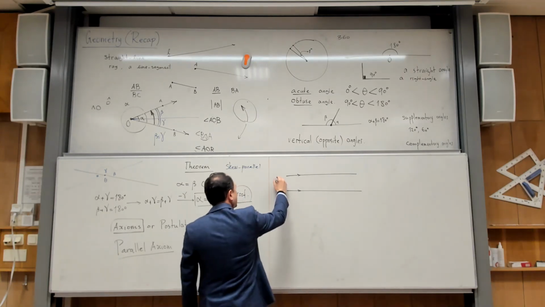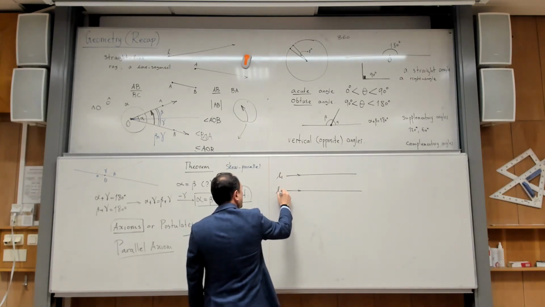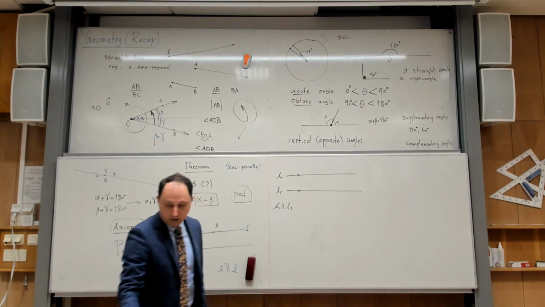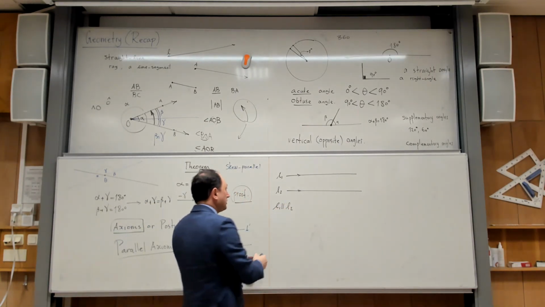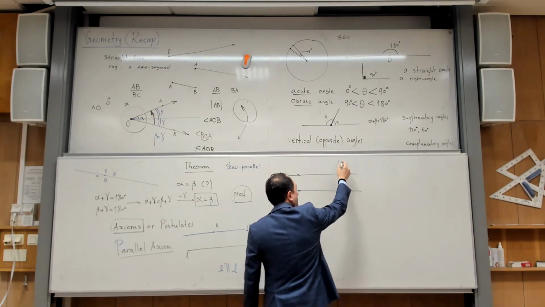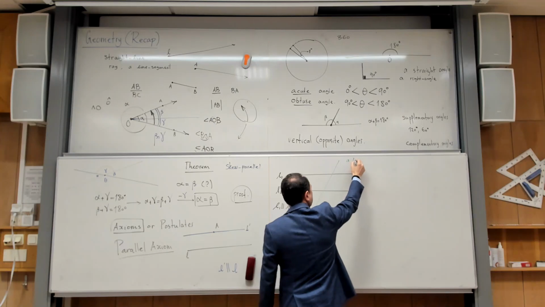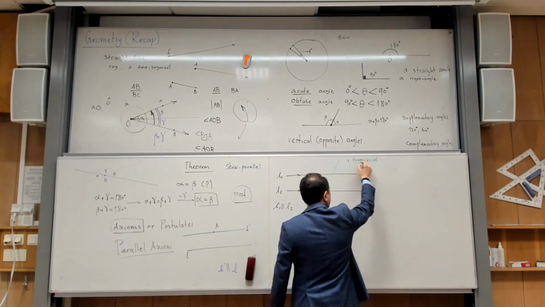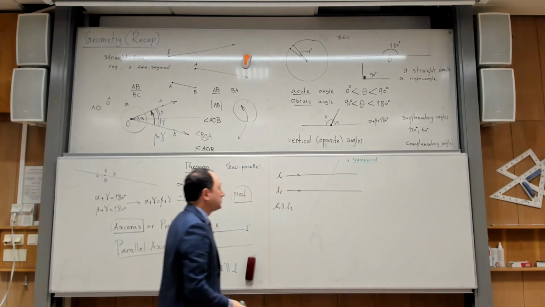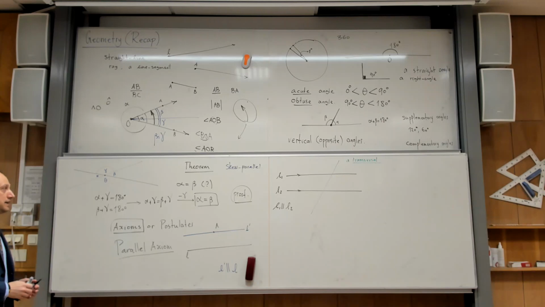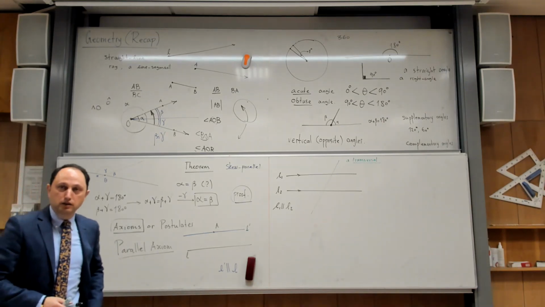So assume that L1 and L2 are parallel, and then another line that cuts both of them. This is called a transversal. There are many words that I introduced, I wanted you to learn all of them. So a transversal is a line that cuts two parallel lines.